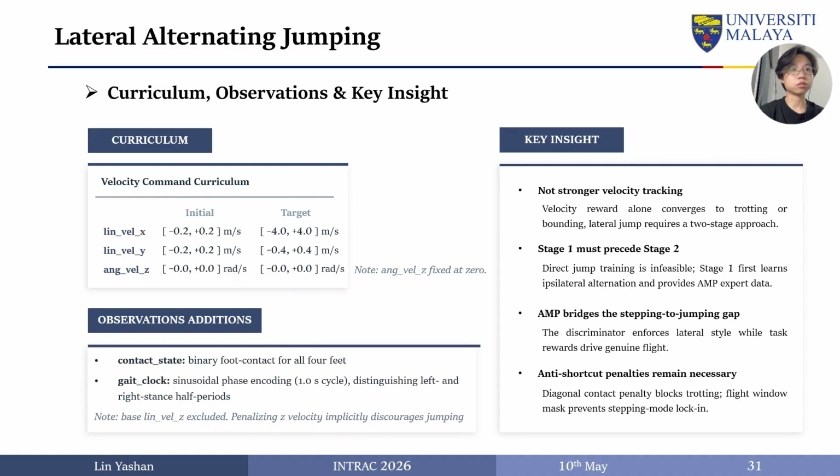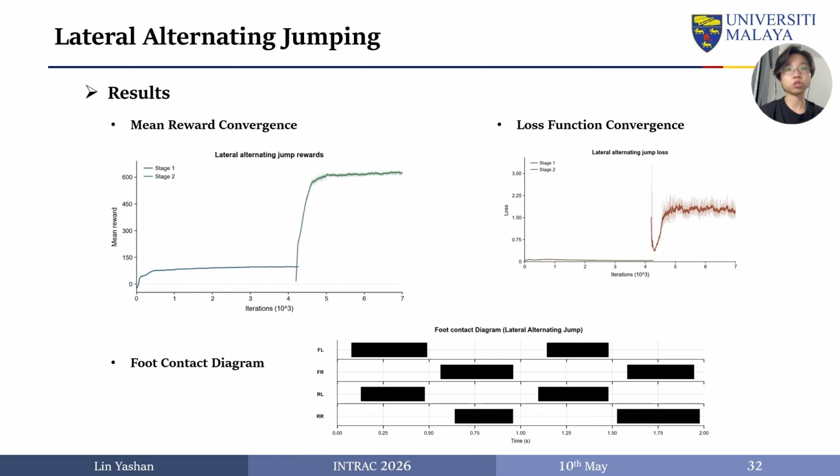The key insight is that direct jump training is infeasible. Stage 1 must first establish stable alternation before AMP bridges the gap to genuine flight. The results show a clear two-stage progression. The policy first converges under Stage 1, then jumps significantly when Stage 2 kicks in around iteration 4000, reaching a much higher reward level. The loss spike at the transition is expected, as the policy is essentially relearning under a richer reward structure. The foot contact diagram confirms the intended alternating pattern, with clear gaps between contact blocks showing genuine aerial phases.